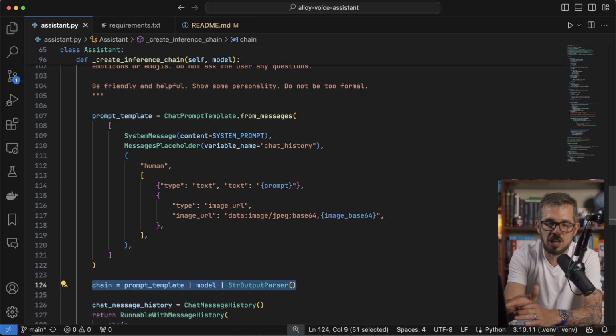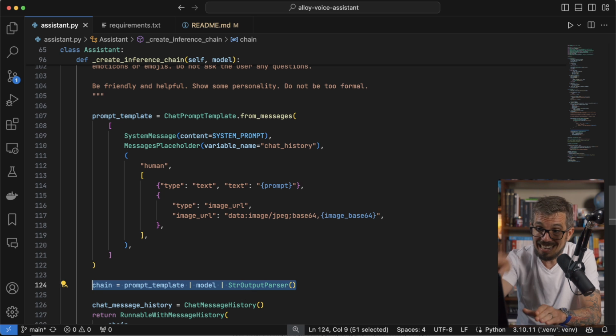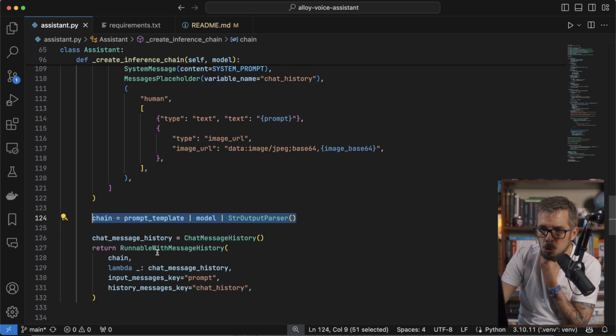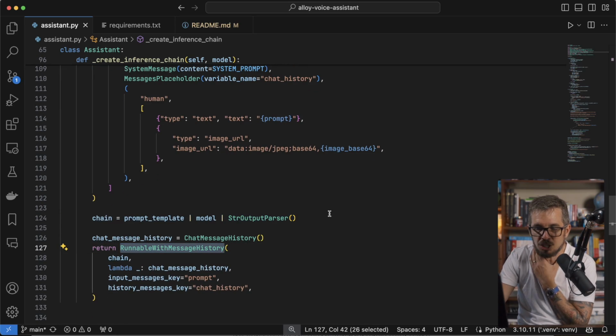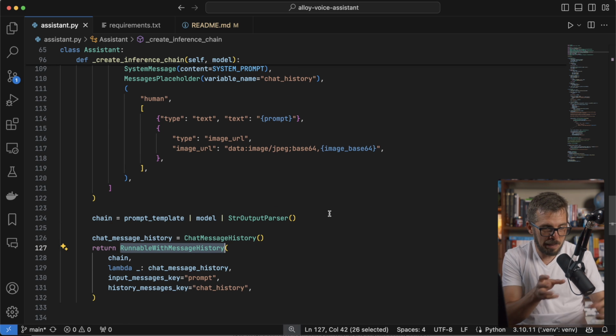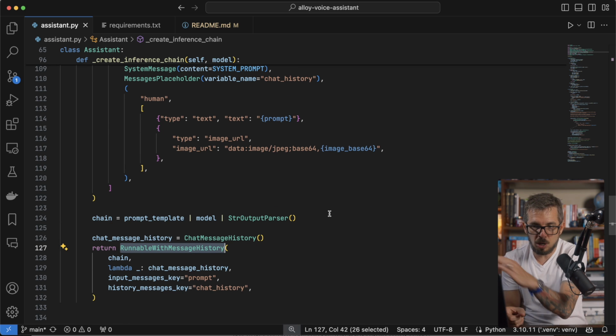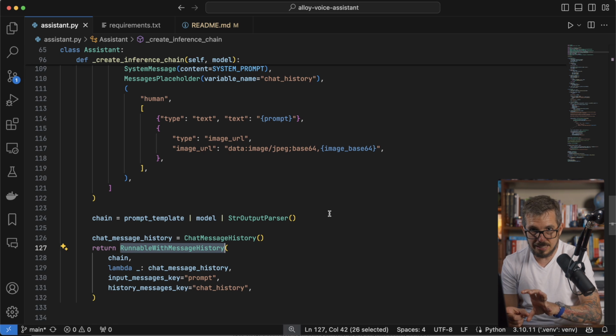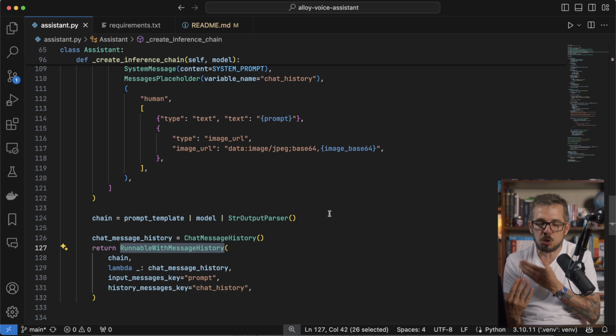One more thing for this chain to work is chat history. I need to make sure that chat history is there. LangChain offers a wrapper when you want to implement chat history. In my case, it's very simple. I'm not storing that chat history anywhere. I only want to keep one history. I don't need multiple histories or anything like that. So LangChain supports this RunnableWithMessageHistory wrapper where I can take my chain and create an instance of it, passing the chain, and the result that I'm going to get is still a chain, but now supports chat history.